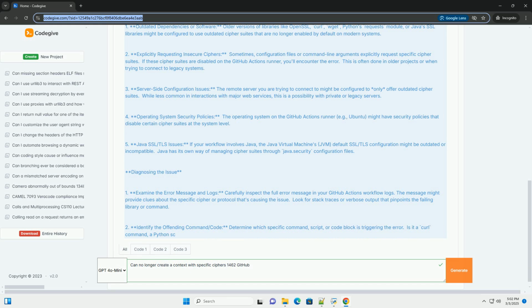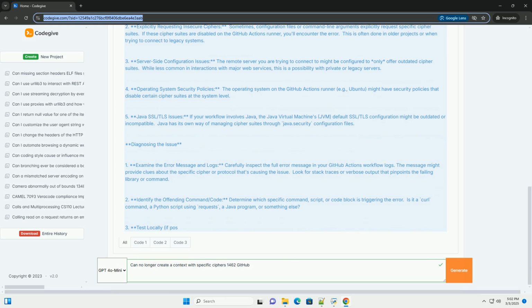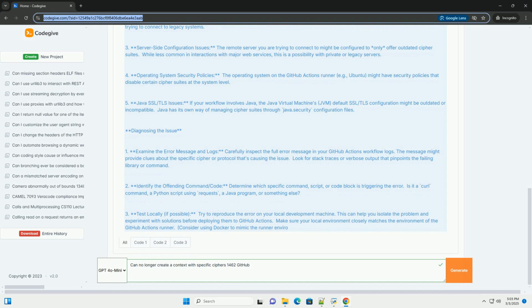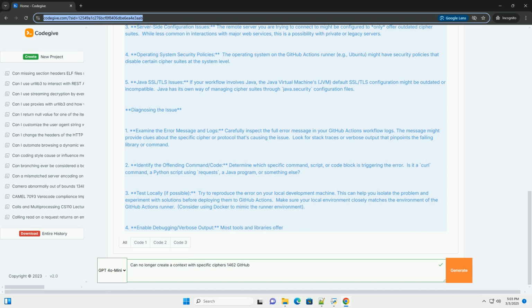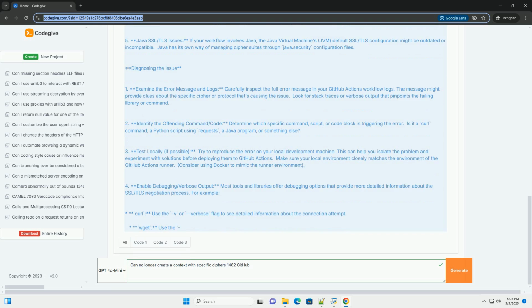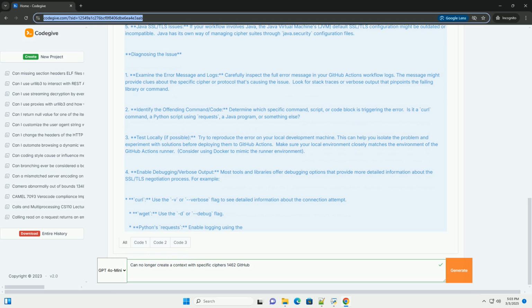GitHub Actions runners: GitHub Actions workflows run on virtual machines provided by GitHub. These runners have a pre-configured operating system, Ubuntu, Windows, macOS, and a set of pre-installed tools. The security configuration of these runners can evolve, and older ciphers might be disabled for security reasons.